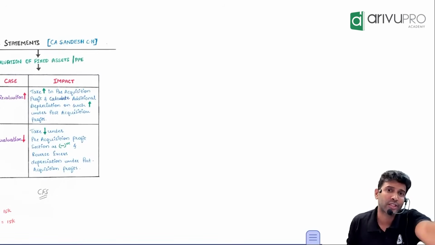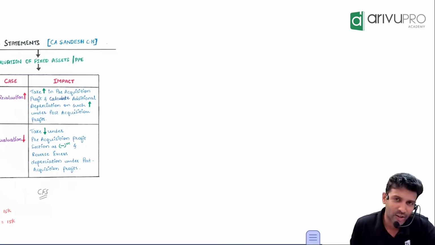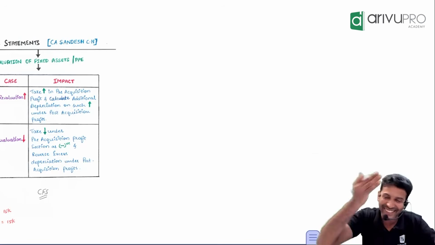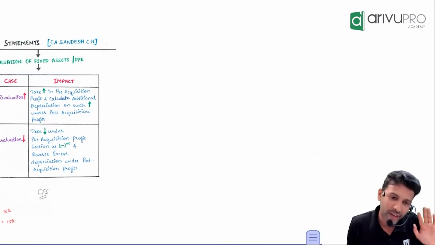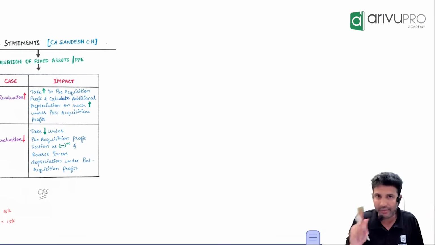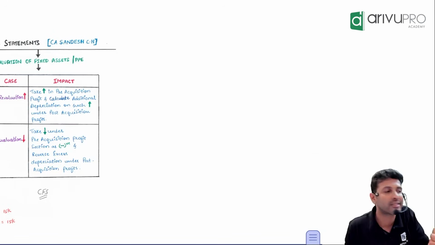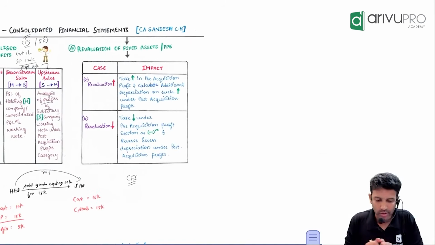So Prem is still owning a building in Nungambakam which he purchased 10 years back for how much? 25 lakh. Today its value has become 25 crore. So if today Prem sells that building or land, he will not sell it for 25 lakh, rather he'll sell it for 25 crores. Correct? Yes, that's absolutely right. Same thing here also.